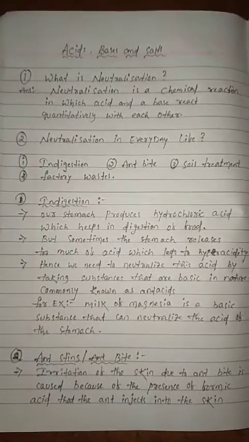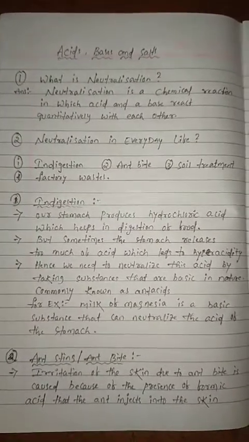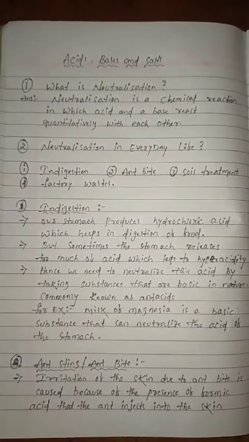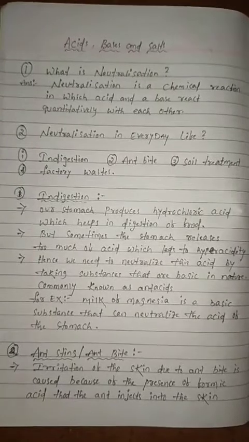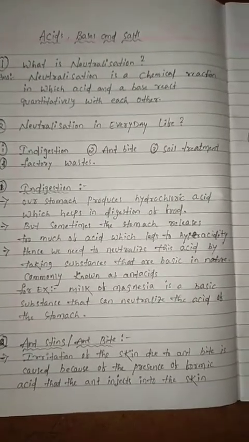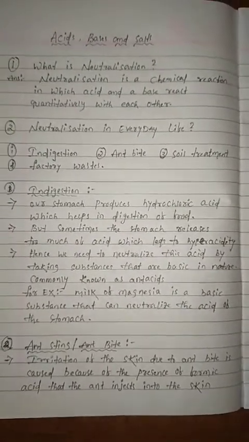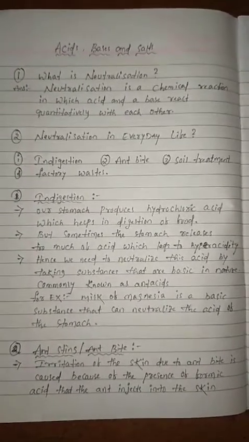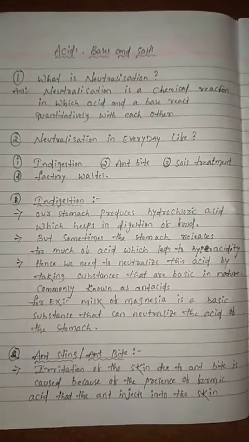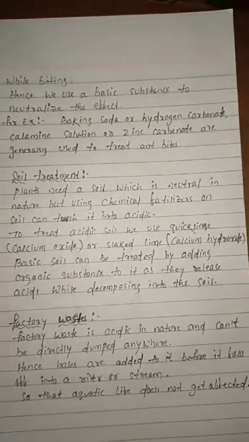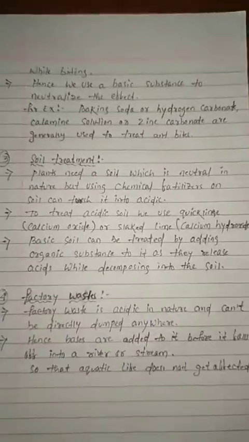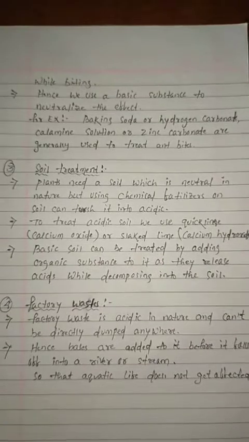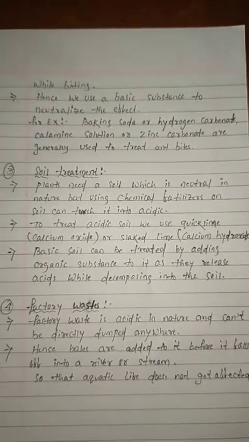Next we discuss ant sting and ant bite. Irritation of the skin due to ant bites is caused because of the presence of formic acid. Ants produce formic acid, which the ant injects into the skin while biting, and hence we use a basic substance to neutralize the effect.